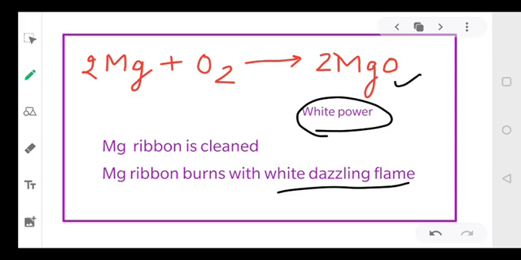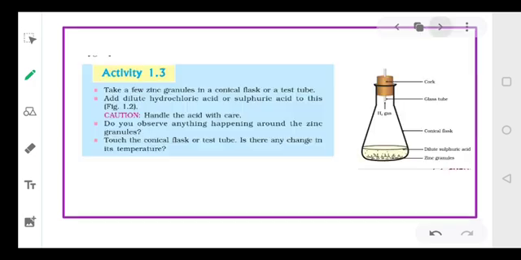So in this activity, we have to keep in mind that the magnesium ribbon should be cleaned. And second, when we burn the magnesium ribbon, it will burn with a white dazzling flame and form a white powder. And we can easily write the reaction. We will write the symbol equation. Okay, everyone? So Mg reacts with oxygen to form magnesium oxide. And what is the color of the magnesium oxide? It is a white powder.